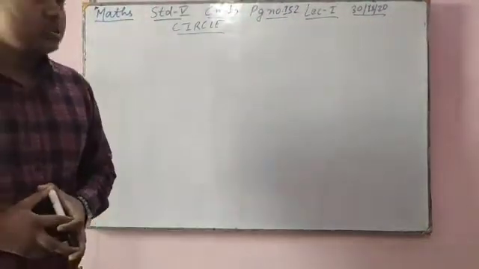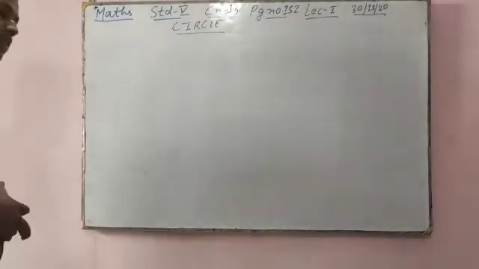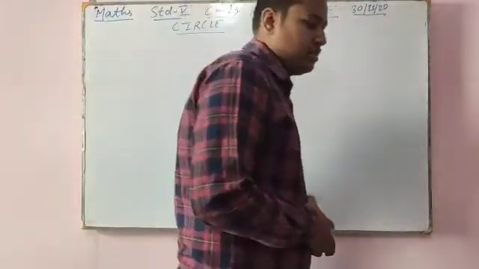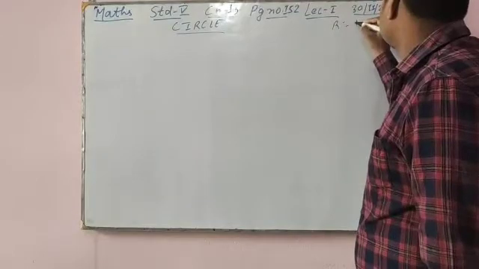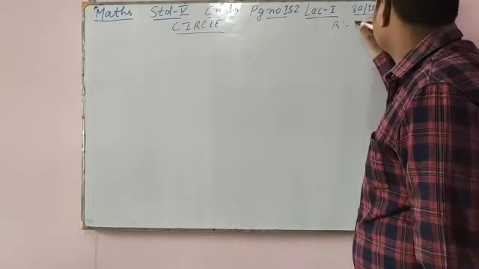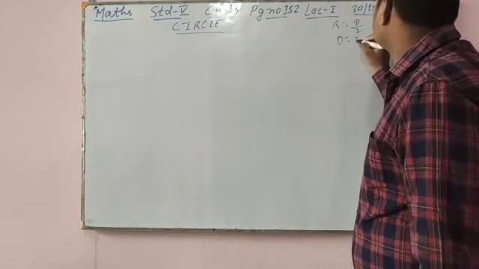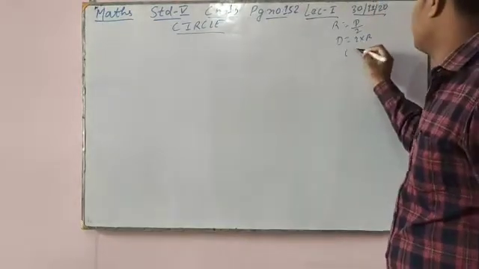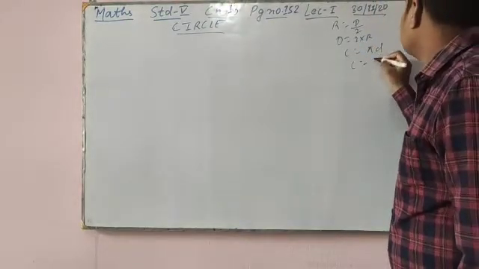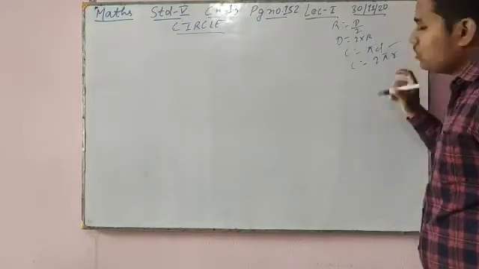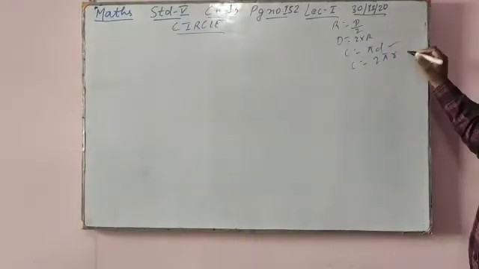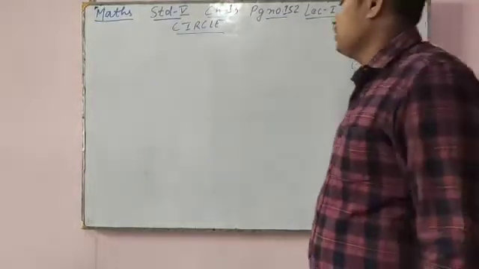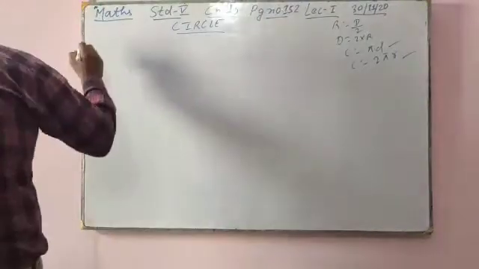So today I am going to teach you maths. Standard 5, chapter 13 is going on, circle. I have already started a few examples. I have explained four formulas: radius is equal to d by 2, diameter is equal to 2 into r, circumference is equal to pi d, and circumference is equal to 2 pi r. You use the first when diameter is given, and the other when radius is given. So now we will move to example number 2.